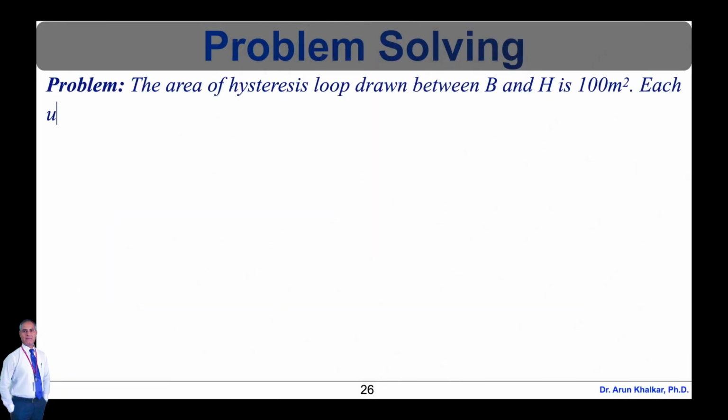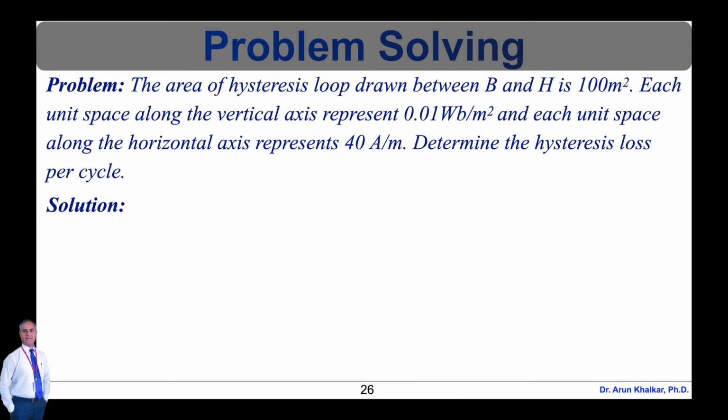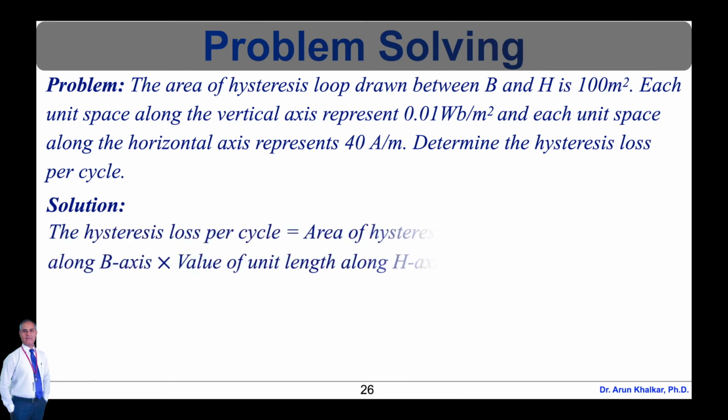Now let's see one more numerical. The area of the hysteresis loop drawn between B and H is 100 meter square. Each unit space along the vertical axis represents 0.01 Weber per meter square, and each unit space along the horizontal axis represents 40 ampere per meter. Determine the hysteresis loss per cycle. The solution of this problem is as follows.